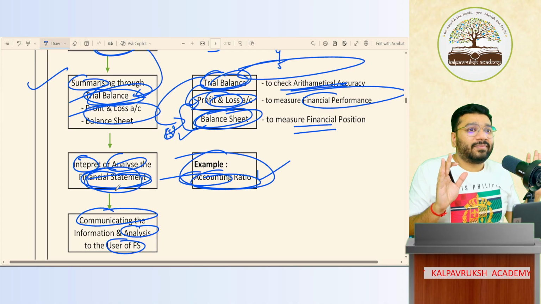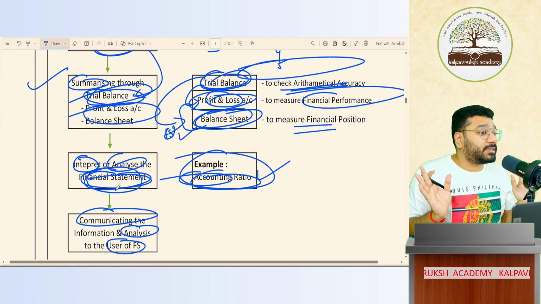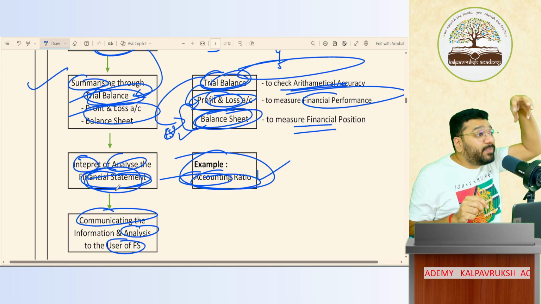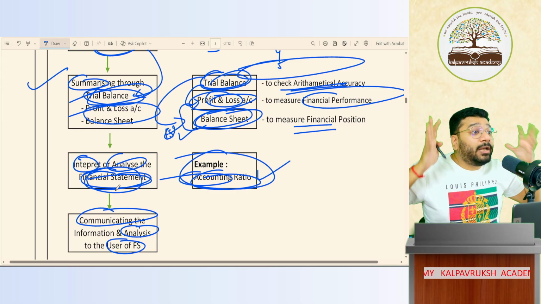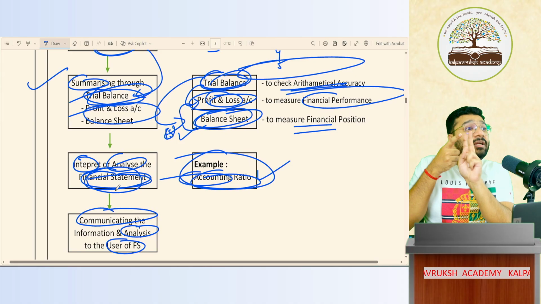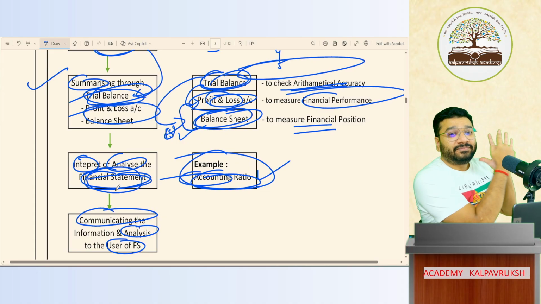It will take time. So what am I discussing? I'm just discussing an outline perspective of the accounting process. I've just drawn one boundary. Oh, this is what the accounting process is. It begins with this, ends with this. Inside, a lot of masala is there. This masala you'll take the entire 11th, 12th, CA Foundation, CA Inter, CA Final to completely learn.